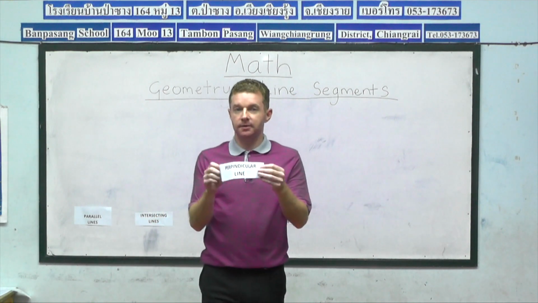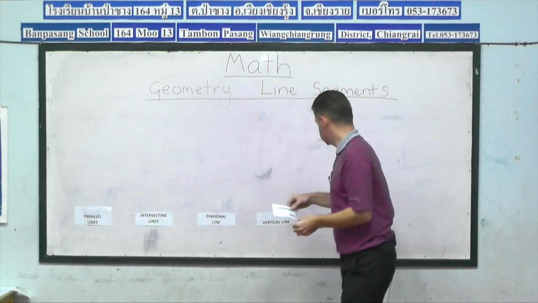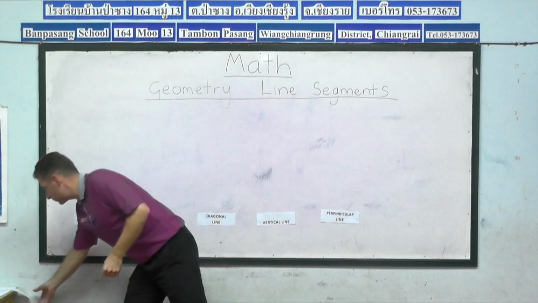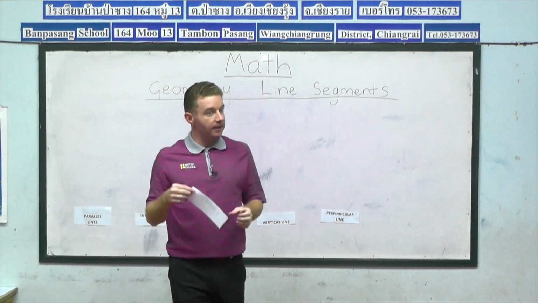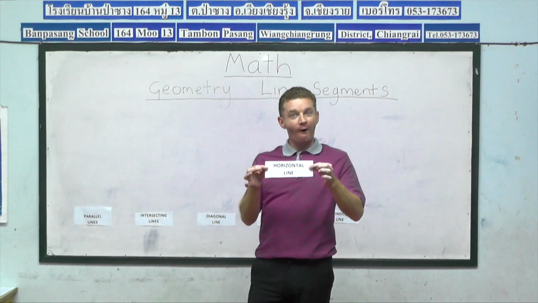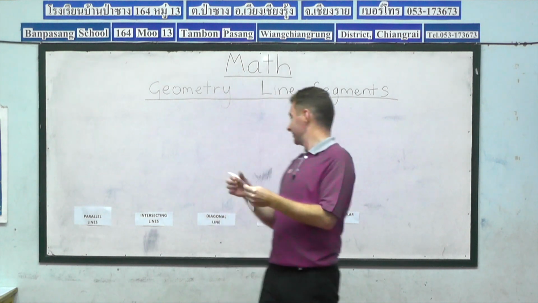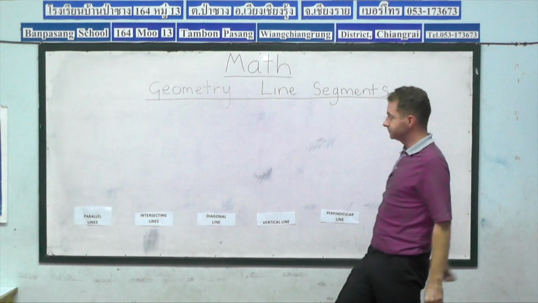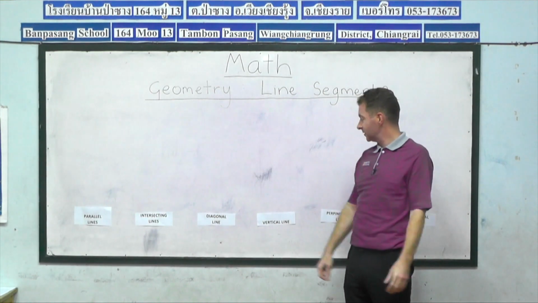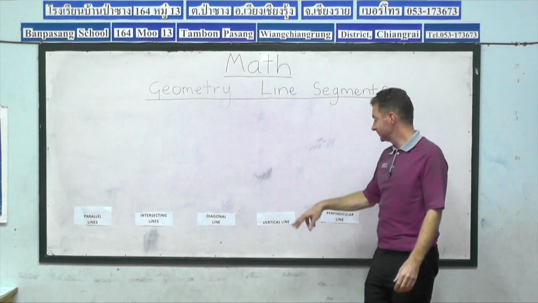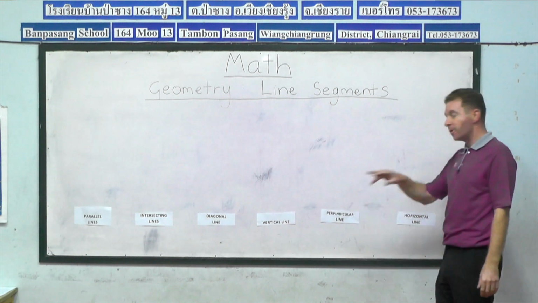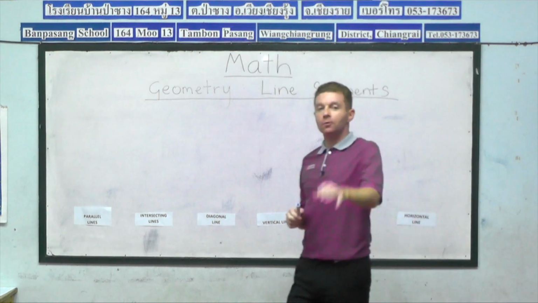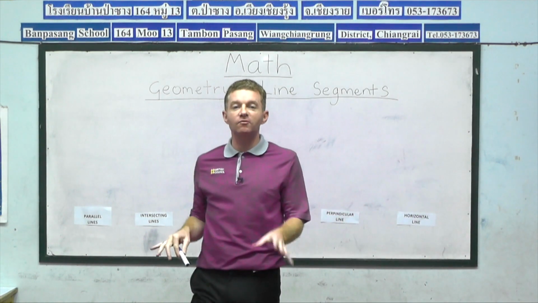Perpendicular line. Finally, there's one more. Can anybody guess what it is? We have already. Horizontal line. Okay, so let's say them all together one more time, guys. Parallel. Intersecting. Diagonal. Vertical. Perpendicular. And horizontal. And what I'm going to do now is I'm going to choose one of my students by